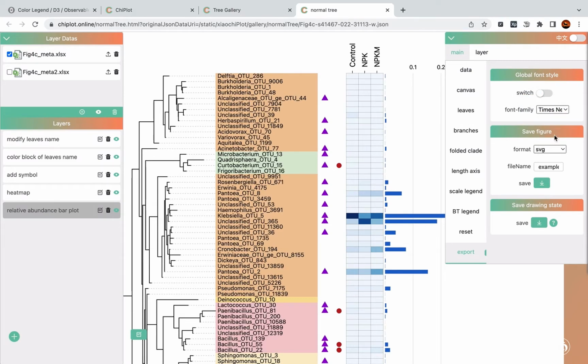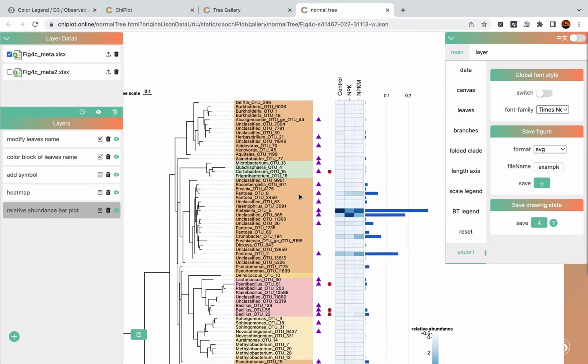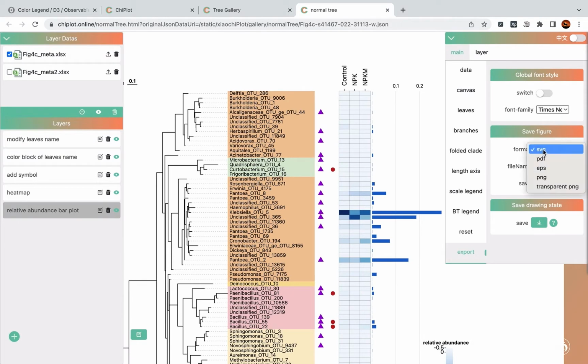The next block is exporting your tree to one of the figure formats. There are 5 options you can select. The first one is SVG and PDF, EPS, and PNG, and transparent PNG.